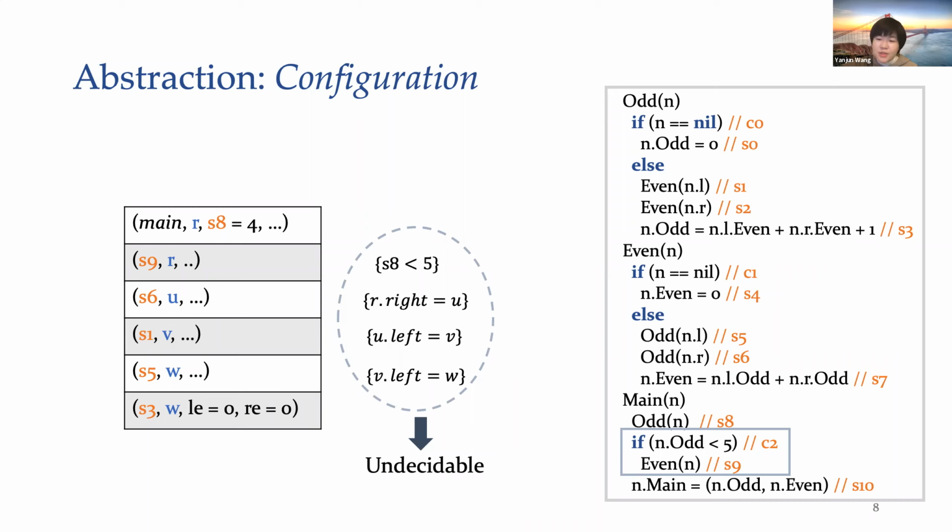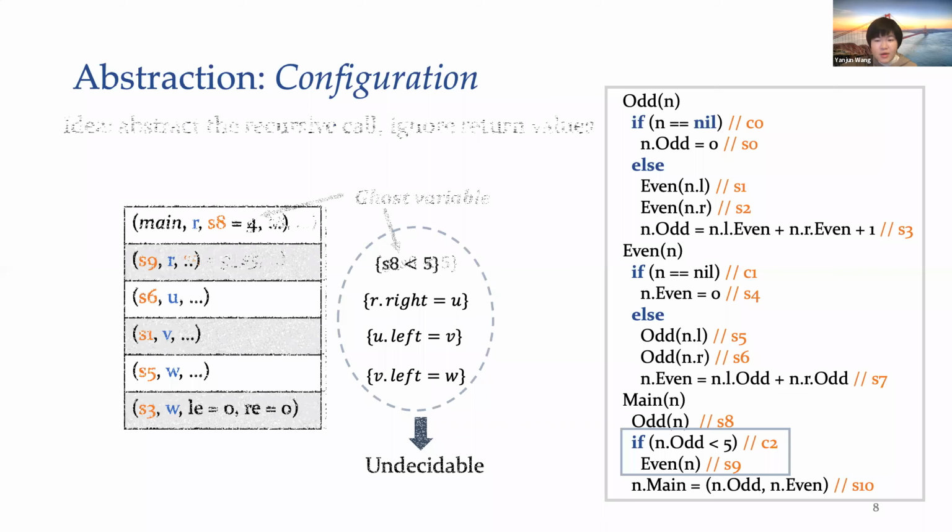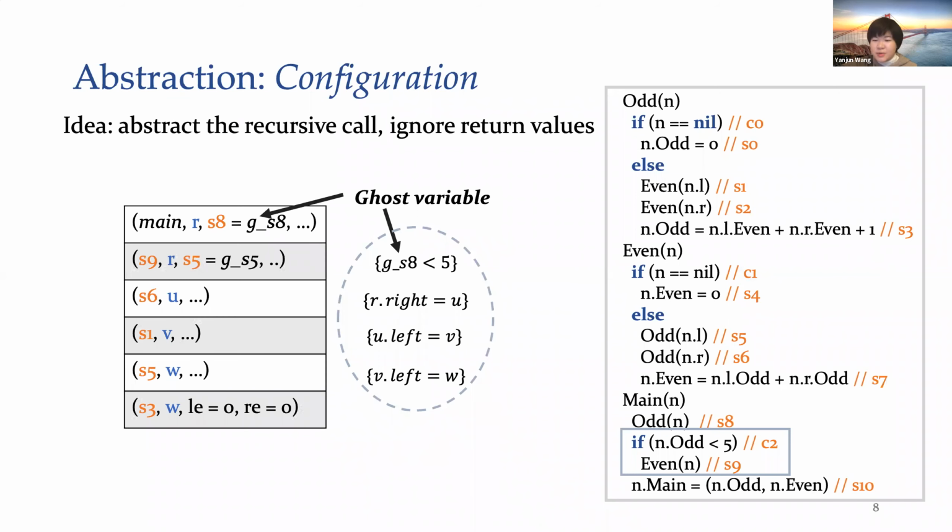As precise reasoning about iterations is undecidable, we proposed an iteration representation, which is called configuration. The idea is to abstract the recursive calls, ignore the return values, and use ghost variables to predict return values in the call stack. The other part of the configuration stays the same as the call stack.